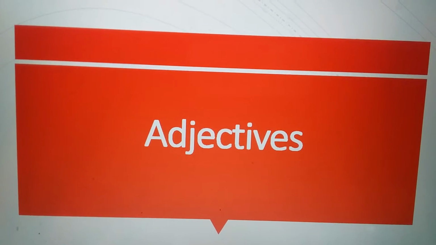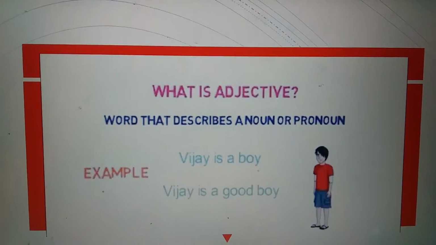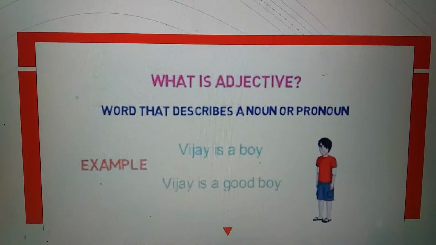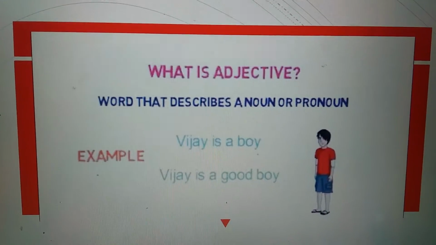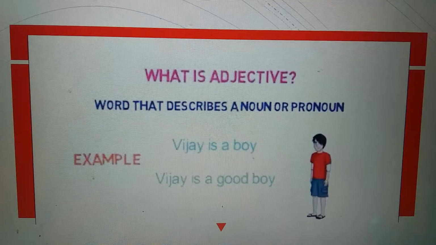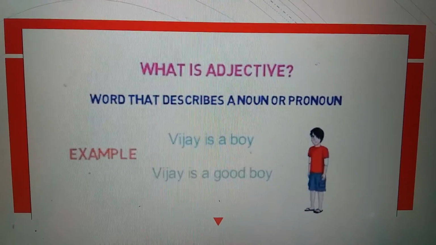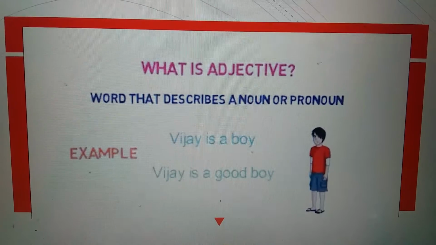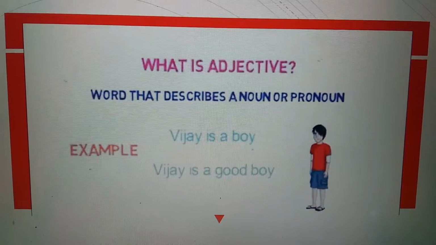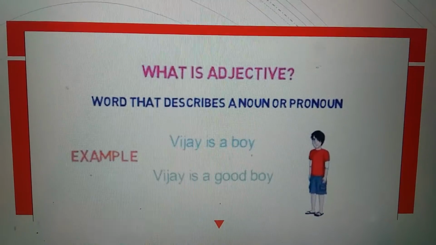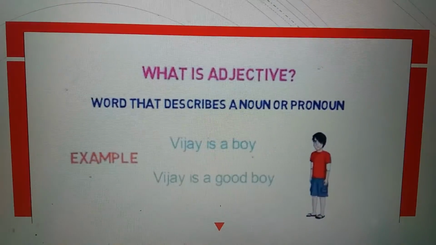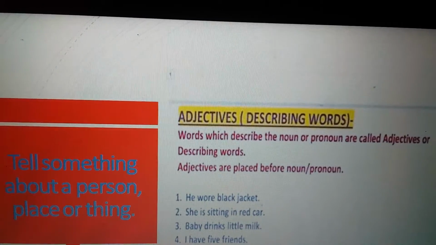So let's start adjectives. What is an adjective? Adjective is a word that describes a noun or pronoun. See the example, Vijay is a boy. Here you get the information, just Vijay is a boy. But if we tell what kind of boy he is, then Vijay is a good boy. Good word tells what kind of boy Vijay is. So good word is an adjective. See few more examples.